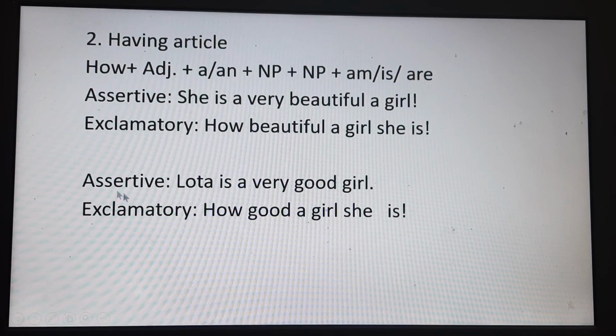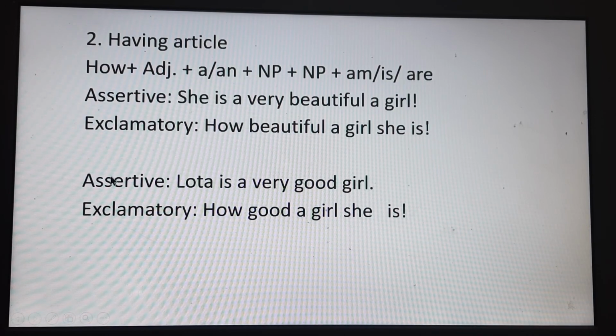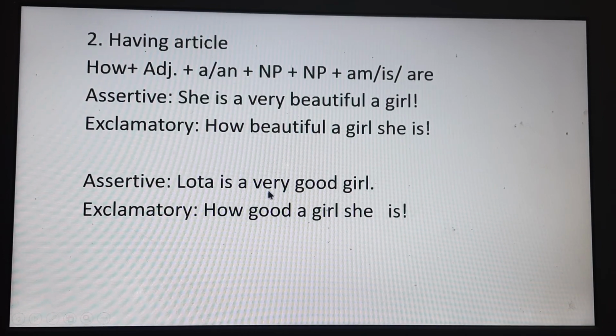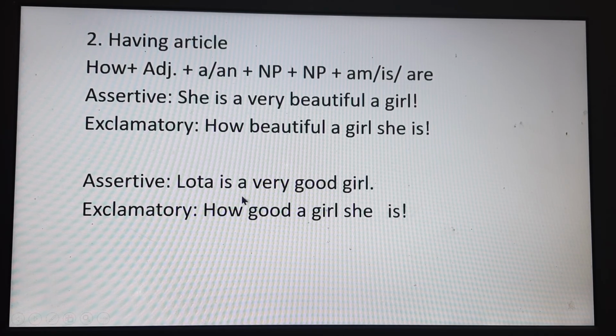Right. So dear boys, here we have another example. The same situation. There will be an article in the sentence. So Lata is a very good girl. So we have an article in our sentence. So we are going to follow the same structure. So how is written here according to the structure.